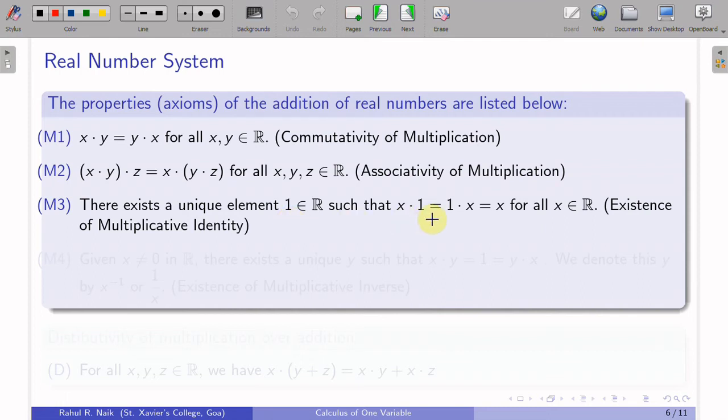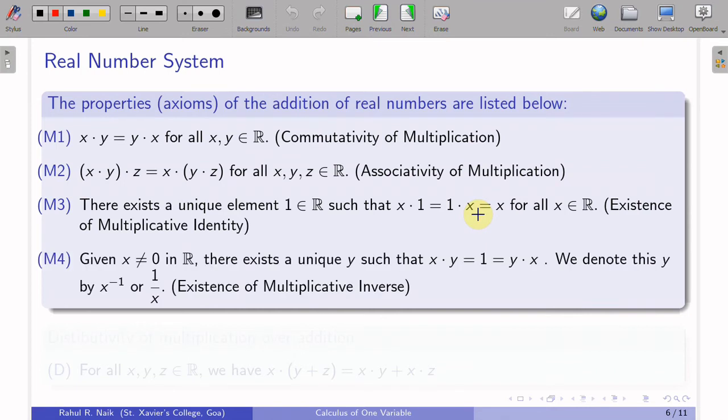Okay, just look at the way the statement involving existential and universal quantifier is framed. You can actually put this in the notation of quantifiers. Okay, it will have one standard notation. So, that's the existence of the multiplicative identity. As I said, identity plays a role that whenever you operate that element on any element, it gives you back the same element. Okay. Next, having defined the multiplicative identity, we have the multiplicative inverse.